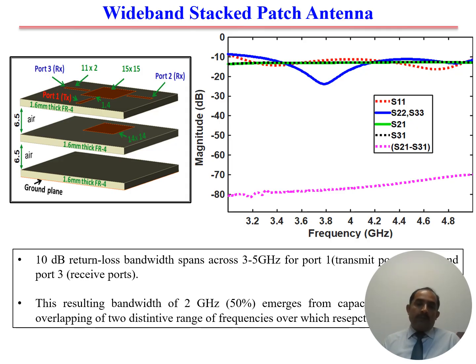For example, if we drive port 2 and port 3, which are the receive ports in this configuration, then the coupling from the transmit port 1 to port 2 and from port 1 to port 3 will be equal in magnitude.